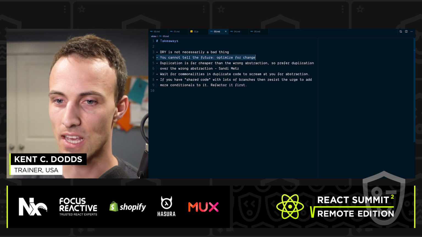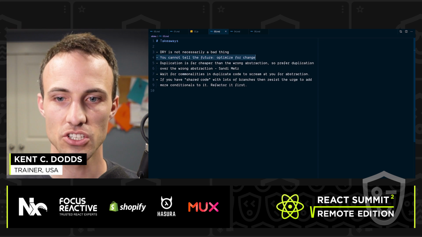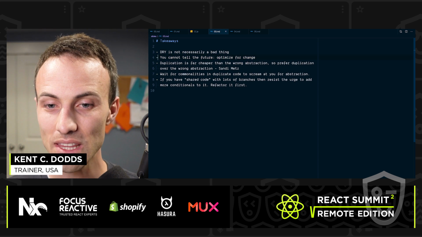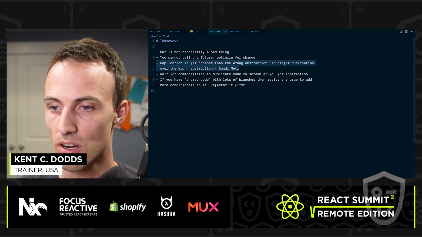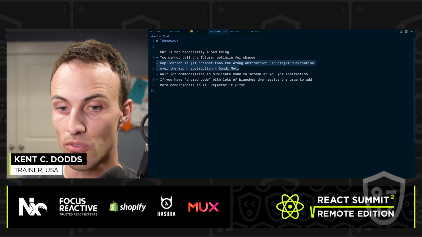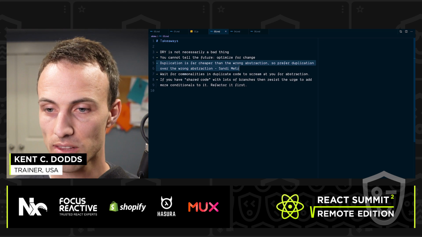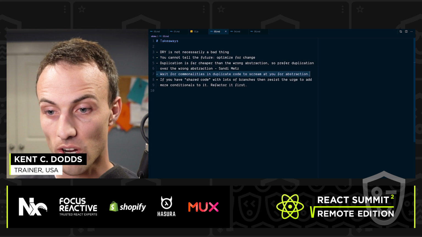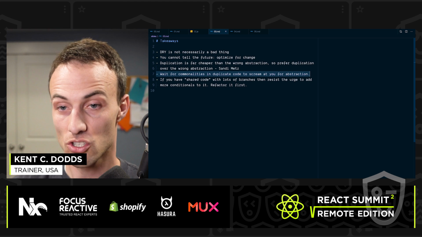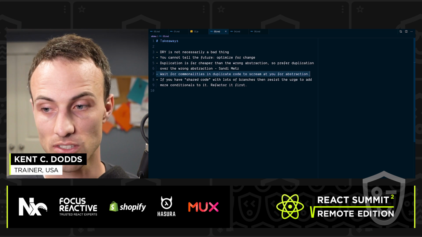But the key here is that you can't tell the future. So the only thing you should really be optimizing for is change. One thing that Sandy Metz talks about is duplication is far cheaper than the wrong abstraction. So prefer duplication over the wrong abstraction. I agree with that wholeheartedly. And I think that as you duplicate things and just wait for commonalities in that duplicate code to scream at you for abstraction, then those abstractions become so much more obvious for you.